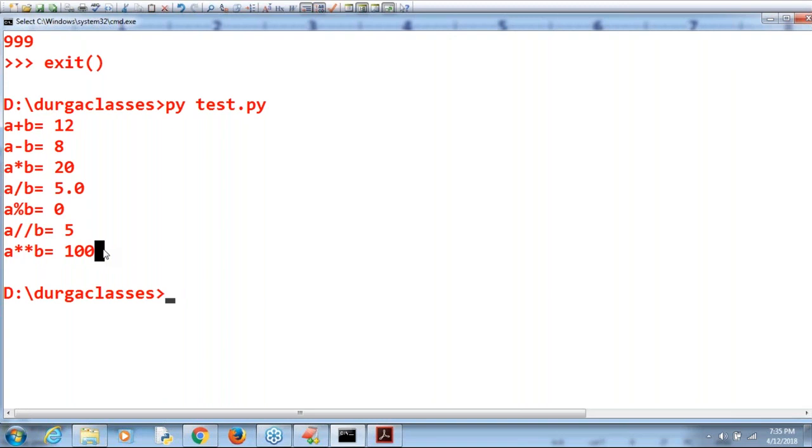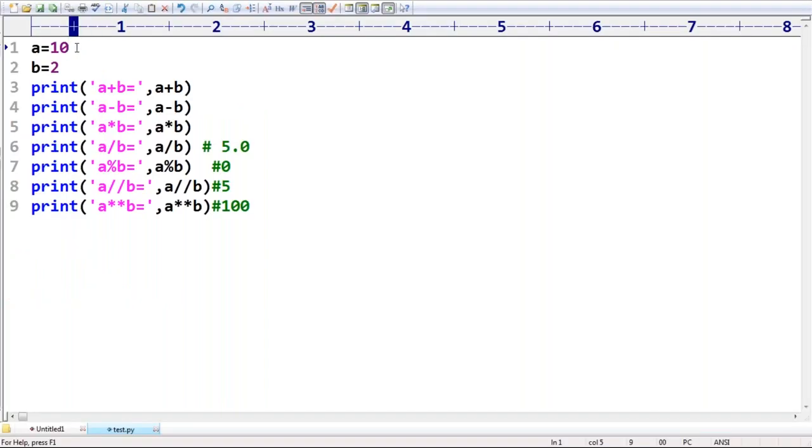That's all. Now let me go for another small example. a is equal to 10.5. a is equal to 10.5. b is equal to 2 I'm taking. a is equal to 10.5, b is equal to 2. Can you please tell what the value is? 12.5.